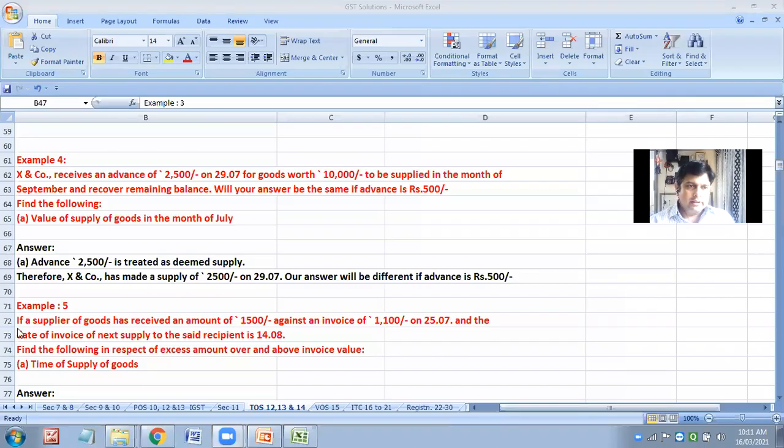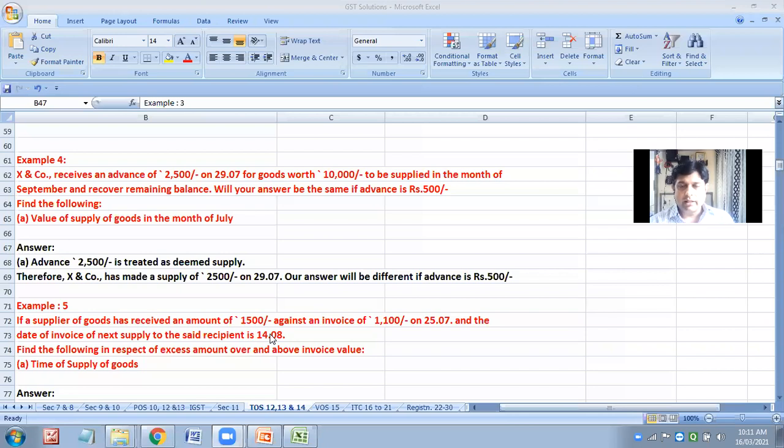So the question goes like this. If the supplier of goods has received an amount of 1500 against an invoice of rupees 1100 on 25th of July, and the date of invoice of next supply to the said recipient is 14th August. Find the following in respect of excess amount over and above the invoice value. So over and above the invoice value is how much?